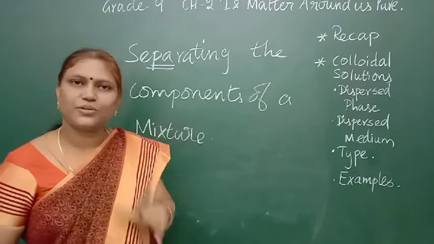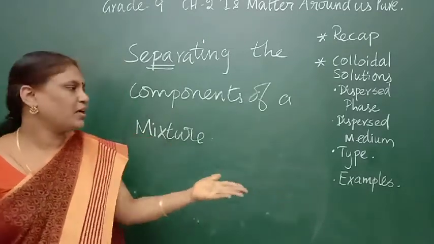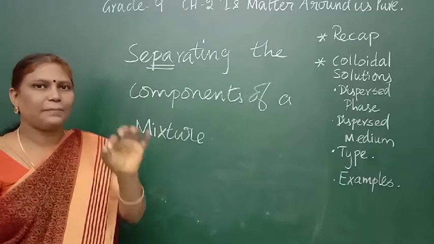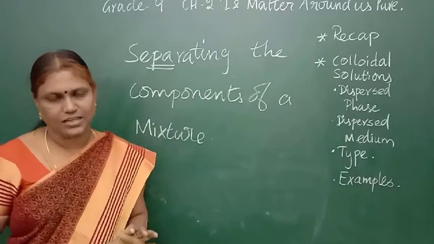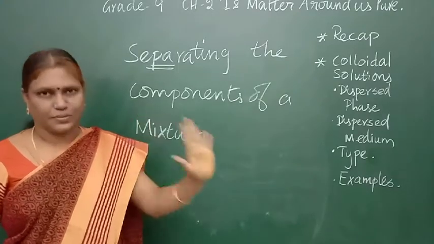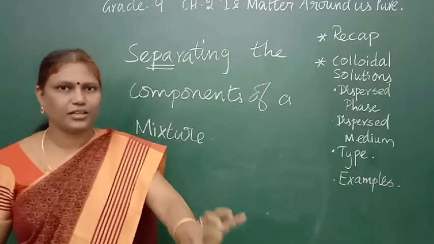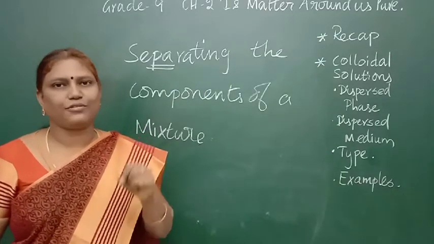So what is a pure substance? Only one kind. If it is mixed with other things, it is called a mixture. Here I need only a particular pure substance, so I should separate it from other unwanted substances.